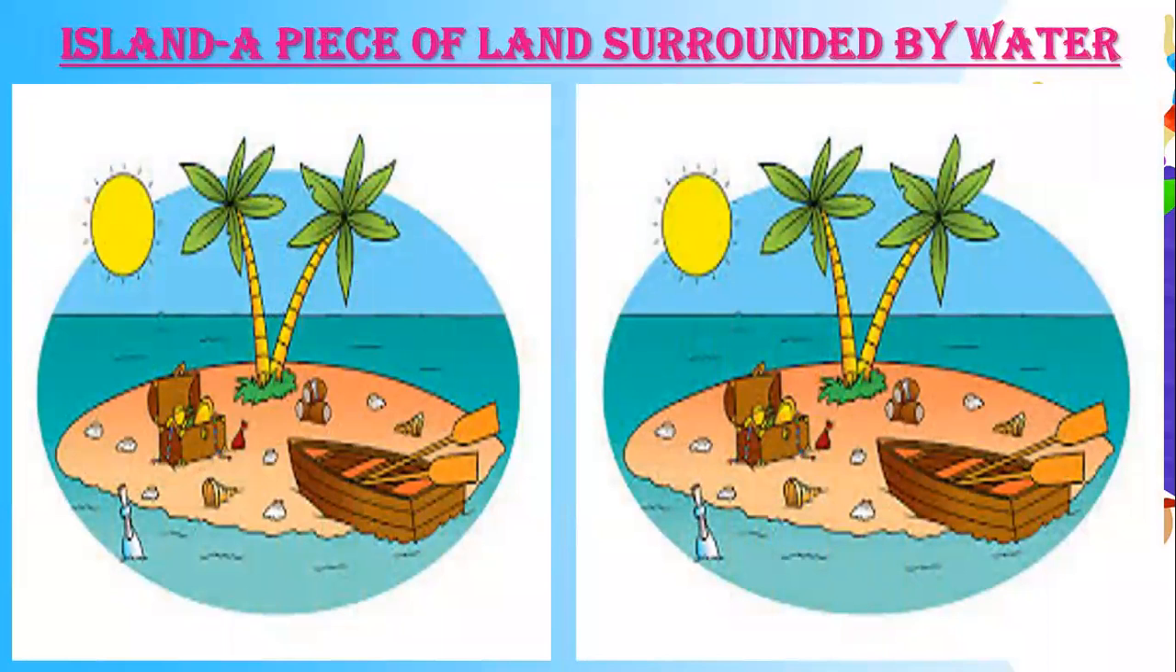Next we have island. What are islands? An island is a piece of land surrounded by water from all sides. In this picture you can see that this area is covered by water from all sides, and in between you have land. So a piece of land which is covered by water from all sides is known as an island.